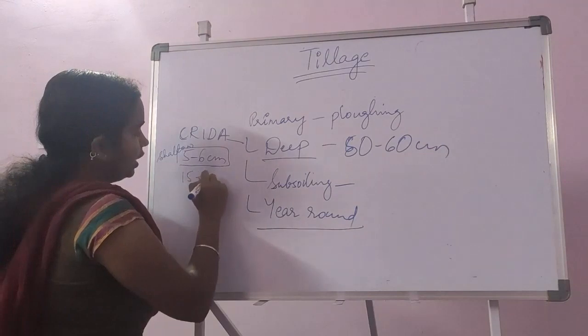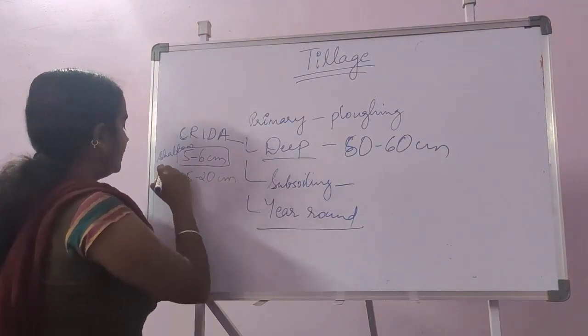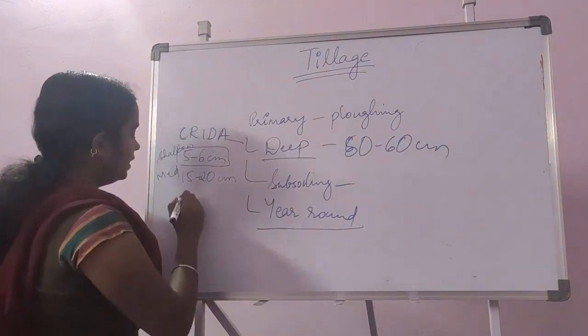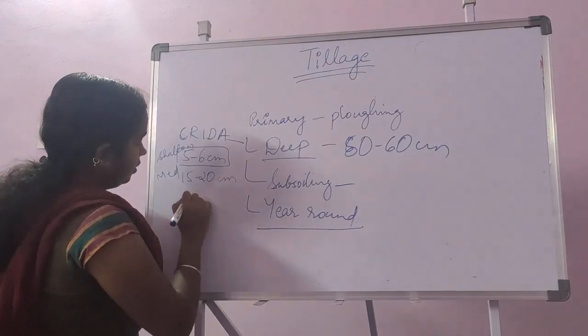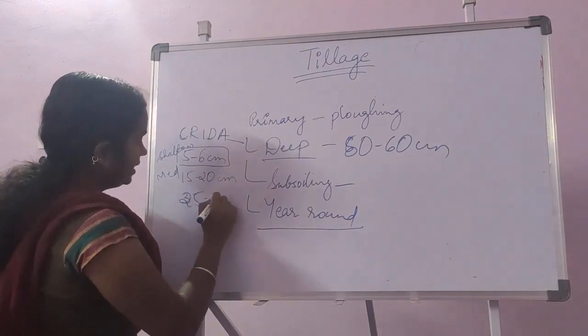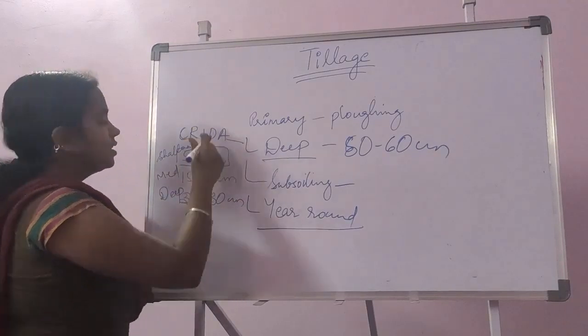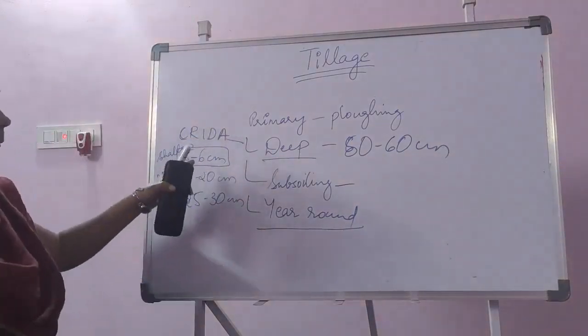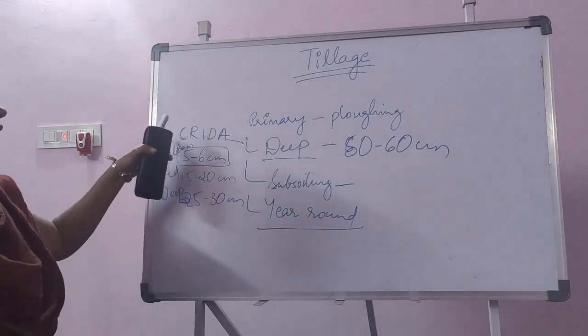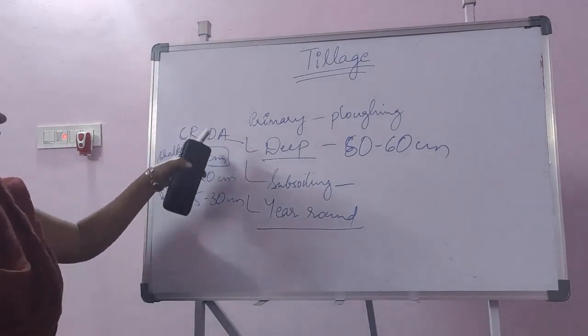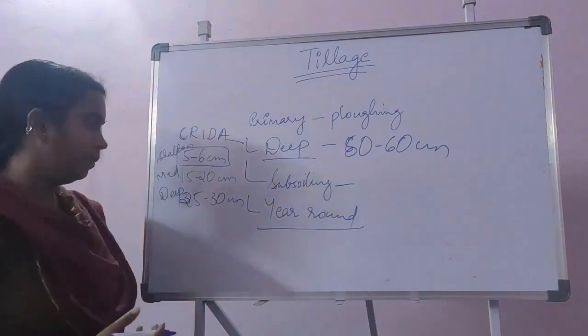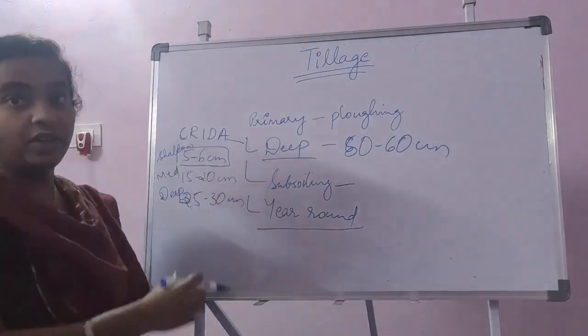If it is 15 to 20 centimeter, we call it medium. If it is around 25 to 30 centimeter, we call it deep tillage. This is the classification given by CRIDA, the Central Research Institute for Dryland Areas, which is in Hyderabad.